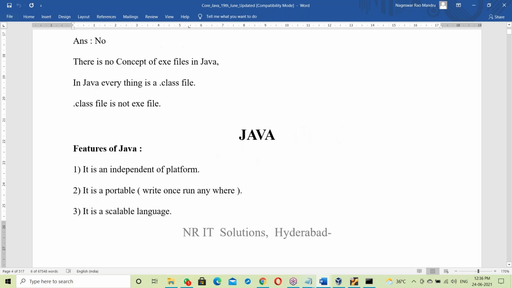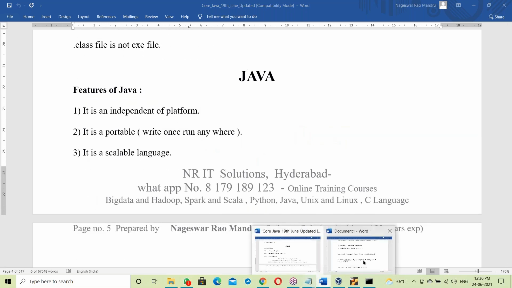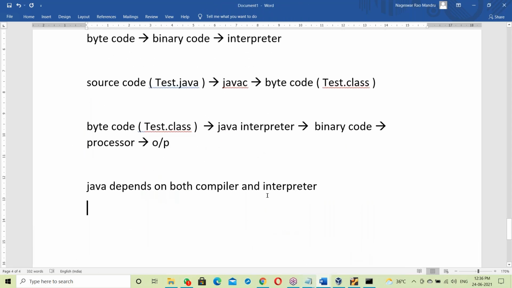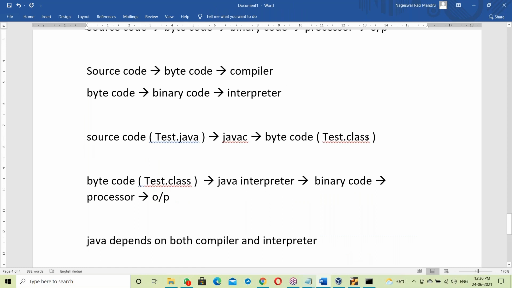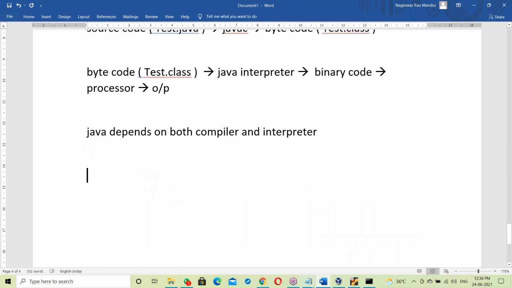Now let us see about the dot class file. First, what is an exe file? An exe file is a binary code file. It contains the OS library. So what is a dot class file?